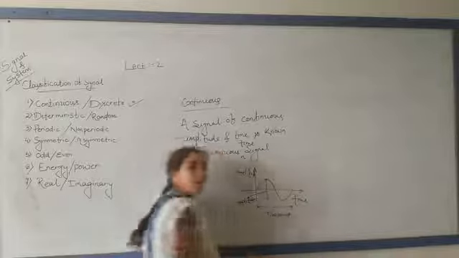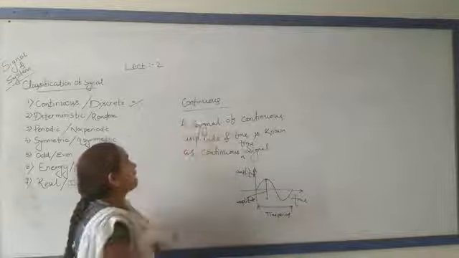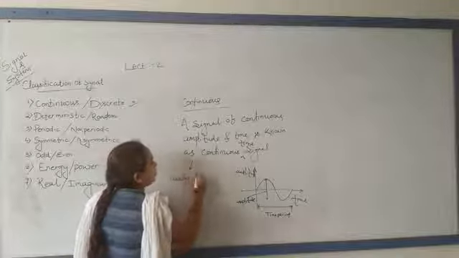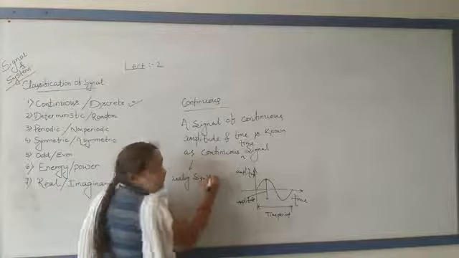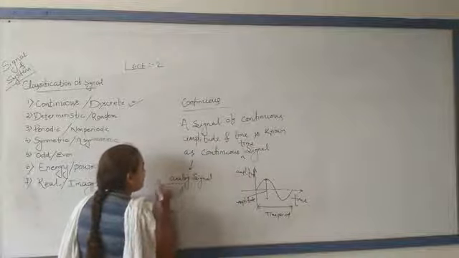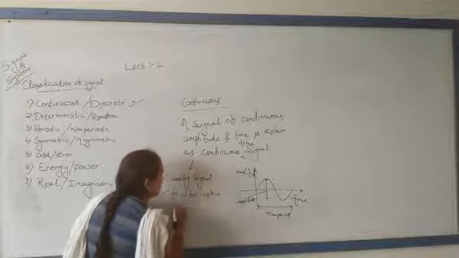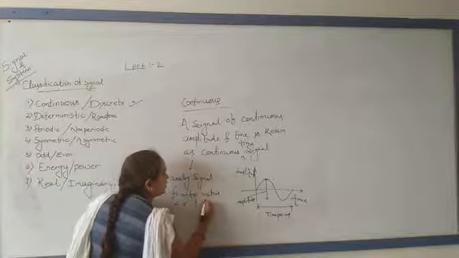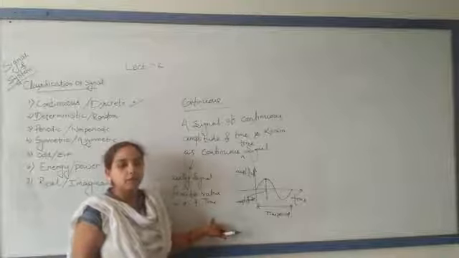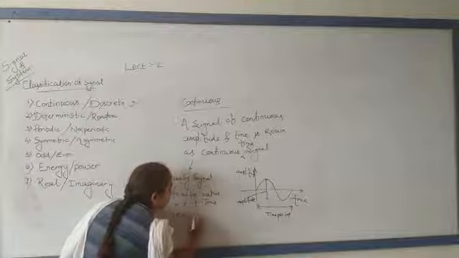I already taught this in the previous class. But we have to know this continuous signal is also called an analog signal. Why? Because it has finite values with respect to time, at every instant of time.